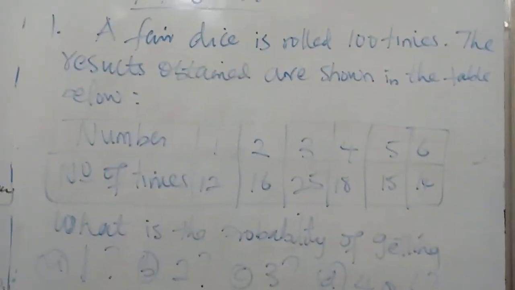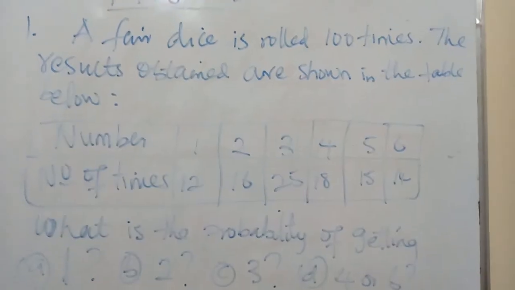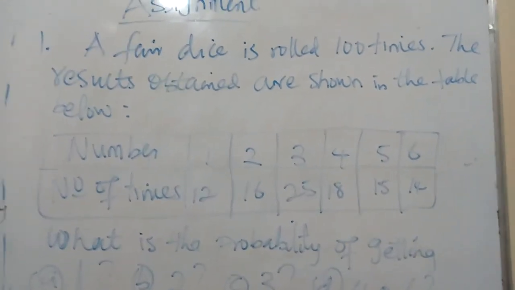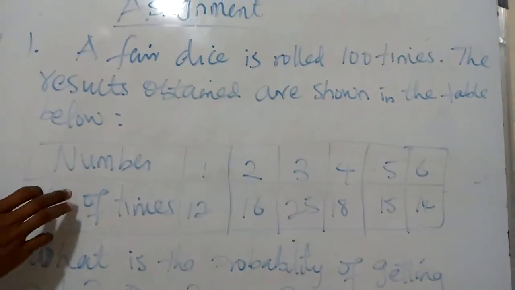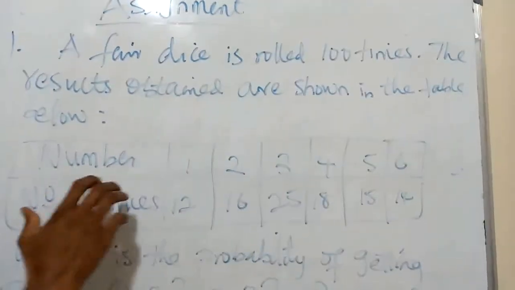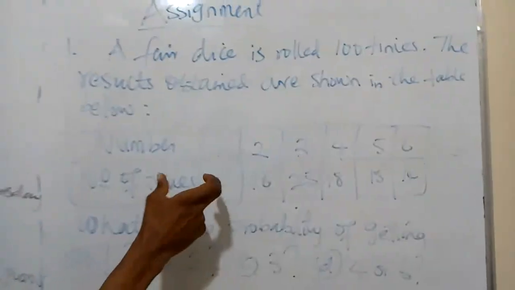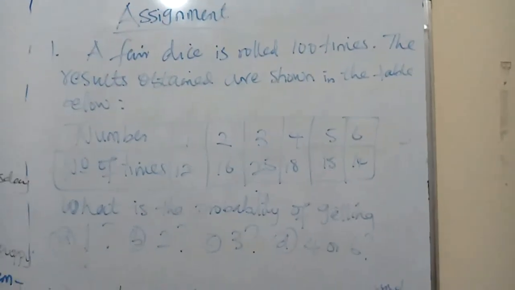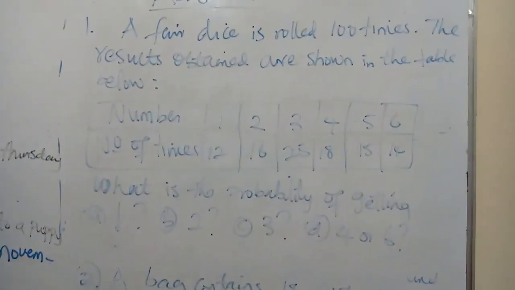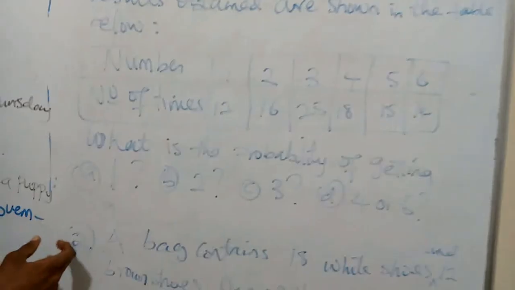Alright, your assignment. A fair dice is rolled 100 times. The results obtained are shown in the table below. We have a dice ranging from 1 to 6 and the number of times. This table shows that for number 1 we had 12 times, number 2 we had 16, number 3 we had 25, and so on in the 100 rolls. We have to find the probability of getting 1.